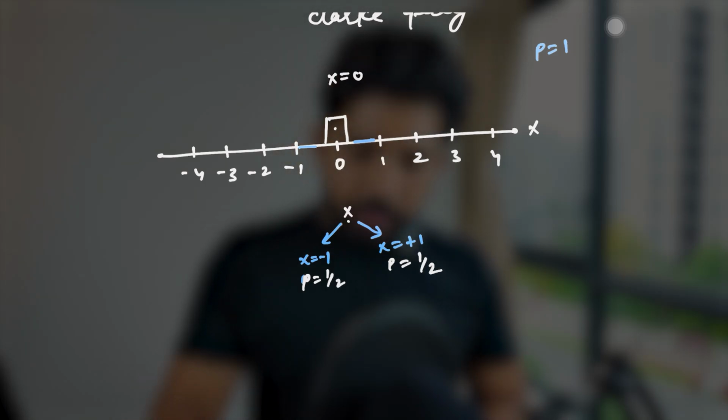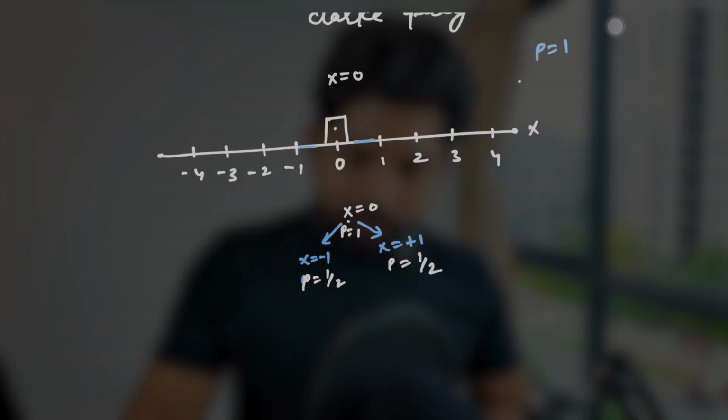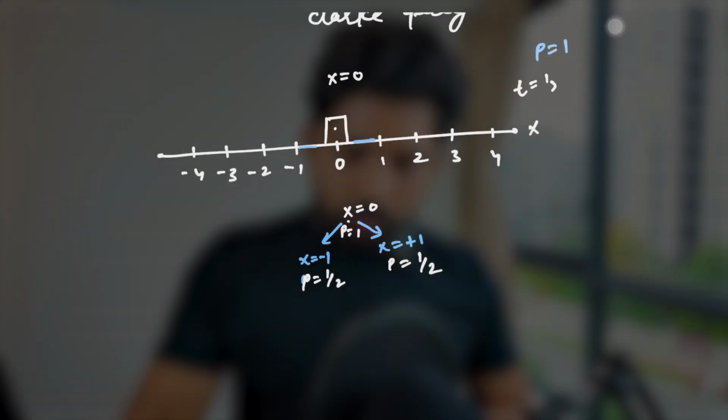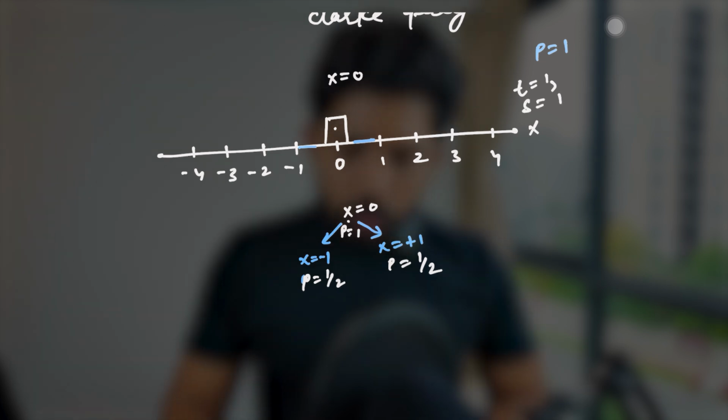And when we talk about x equals 0, the probability of you being in this position is p equals 1, right? Hopefully until this it is absolutely clear. Okay, one more thing. At a time you can walk only one step, right? Let's say in 1 second you can walk only one step. From 0 you can either go left or go right, and the probability is 1 by 2, right?